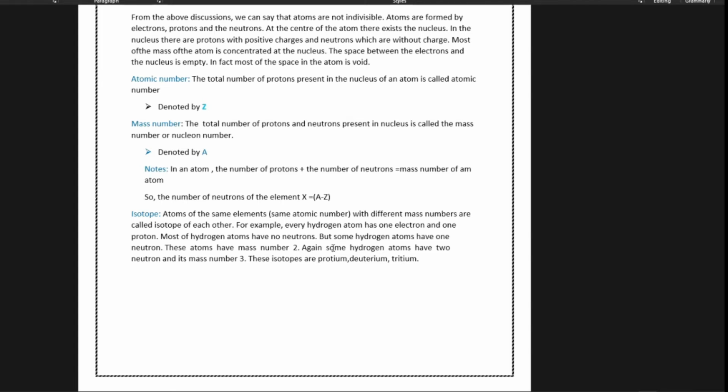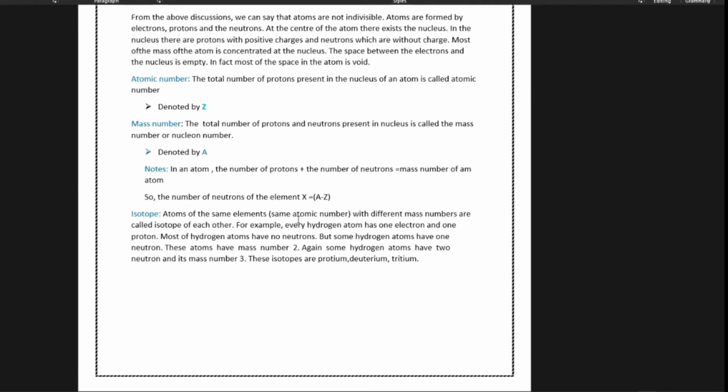This is the atom, but this hydrogen may have different mass numbers. And as they have different mass numbers, their neutron number is also different. So they are isotopes of each other, these hydrogens, because their mass numbers are different.